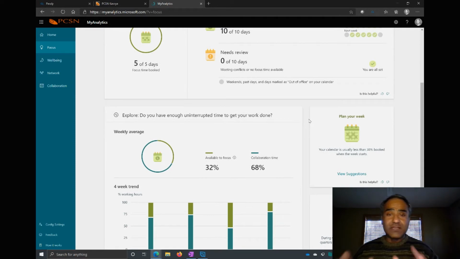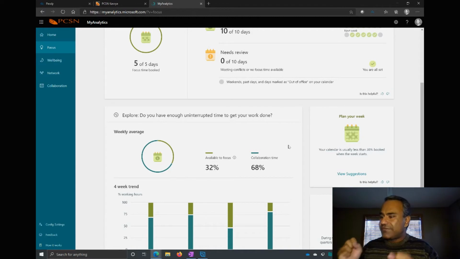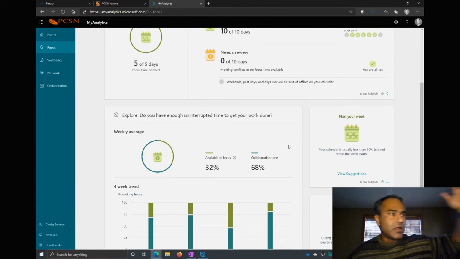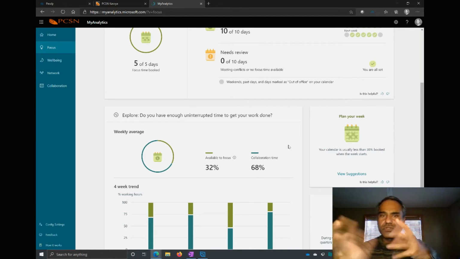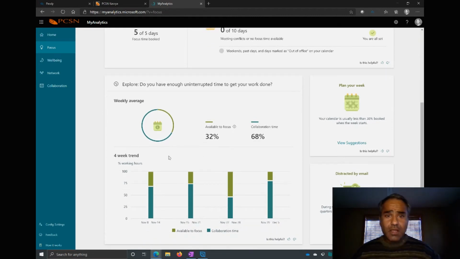So nothing needs review because I have time set aside for focusing for all 10 days. This is where you actually get your work done. So stuff that is assigned to you that you have to get done, you do it during your focus time. So you don't take calls, you don't take external emails, you try to focus on the task at hand. So I'm doing really good over there.